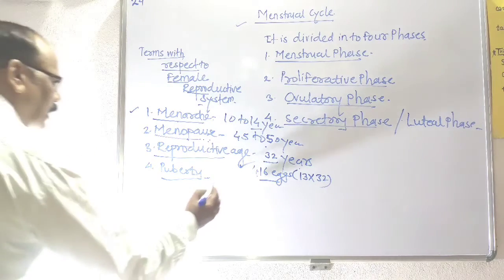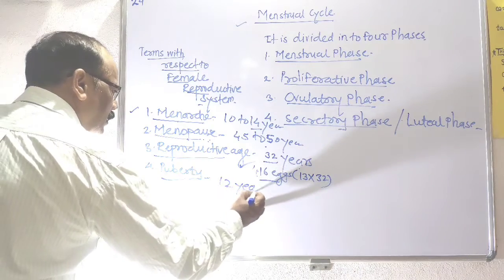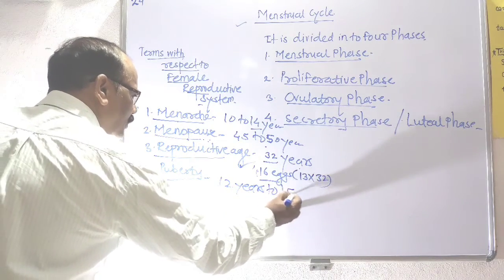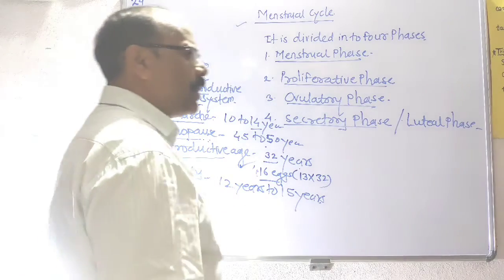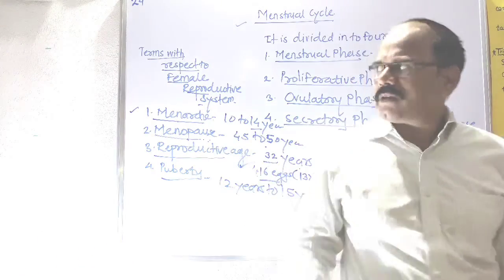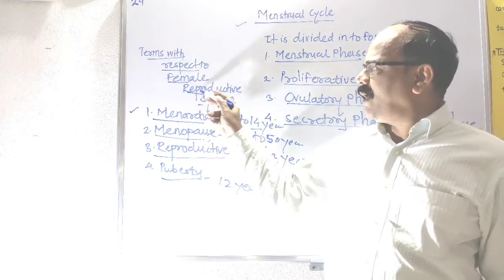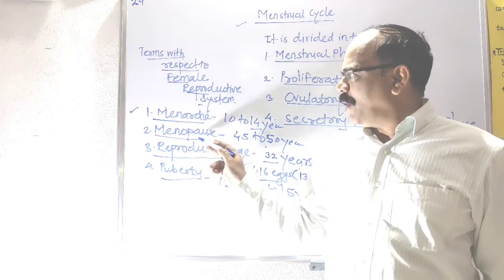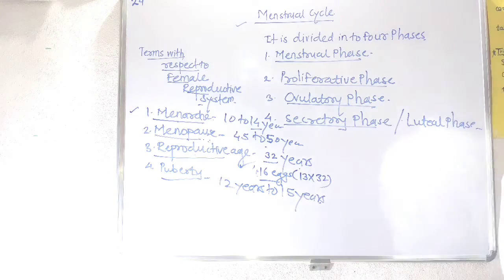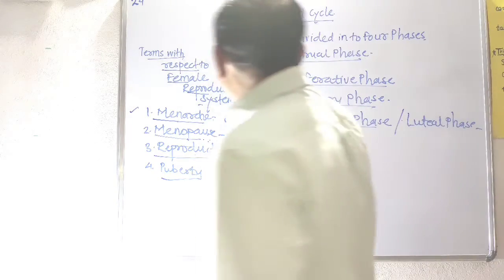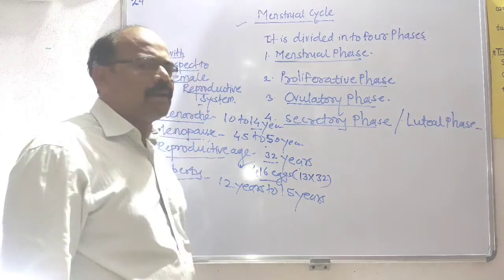This puberty starts at the age of 12 to 15 years. In this age, the puberty period is created. These terms are related to the female reproductive system: the menarche, menopause, reproductive age and puberty. Then we turn toward the menstrual cycle.